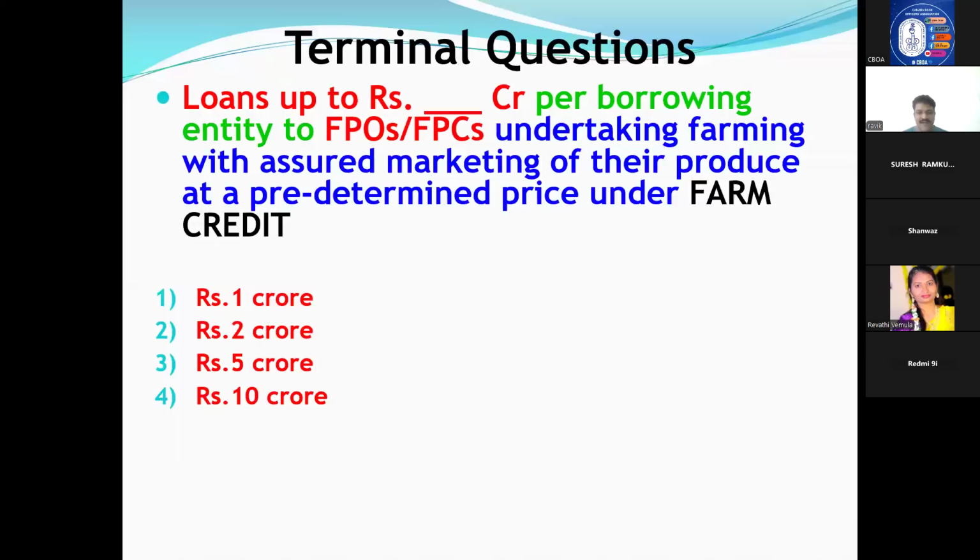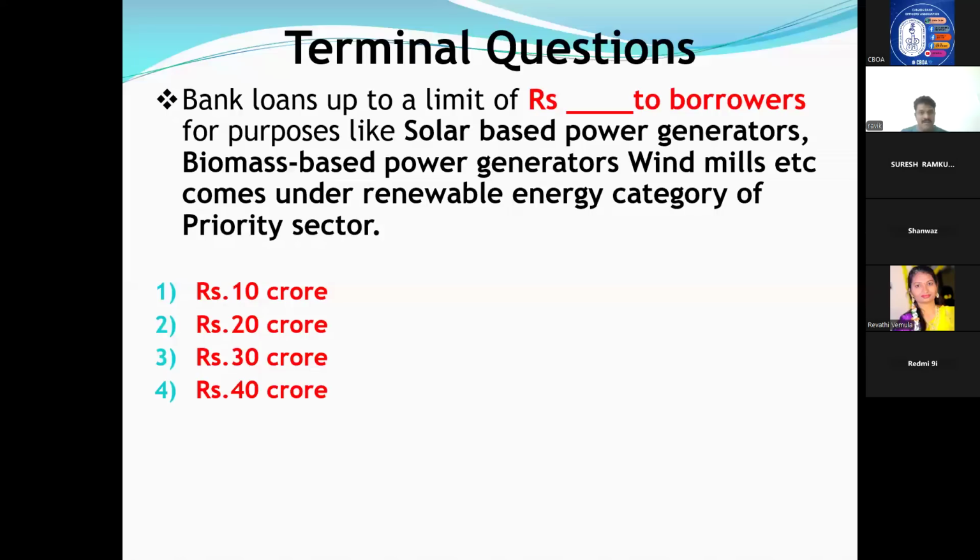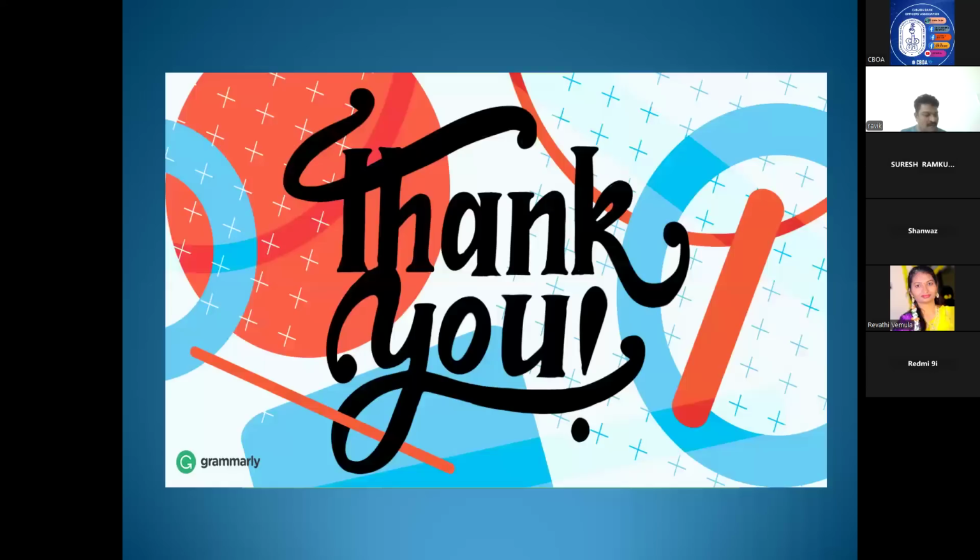FPO, FPC. I discussed it under 5 crores. Very good, 5 crores. Yes, FPO comes under Part B of farm credit. Bank loans to a limit of dash to a borrower for the purpose of solar-based power generators, biomass power generators, windmills come under the renewable energy category of priority sector. How much under renewable energy is priority? 30 crores. Very good. Yeah, thank you.